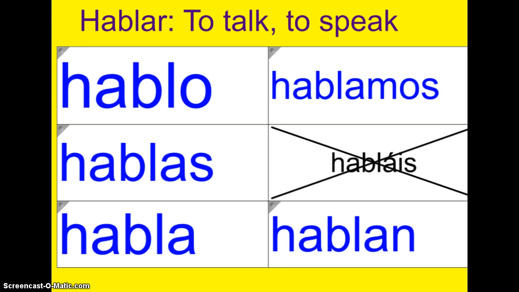It's also the ustedes form, which is you plural talk or you plural speak. So we have hablo, hablas, habla, hablamos, and hablan. Here we have the present tense forms of the verb hablar. Here are all five conjugations. Make sure you record them into your AR verb sheet.